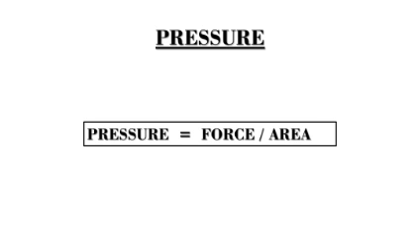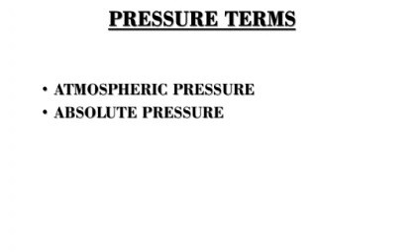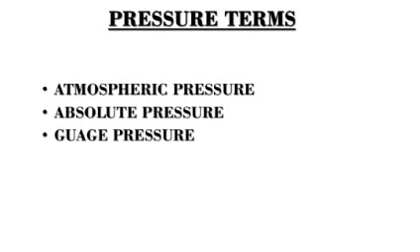But what are the different terms that we are using for pressure? First, as I said, atmospheric pressure. Second, absolute pressure. What is absolute pressure? There is a difference between absolute and gauge pressure that I will show you in the next slide. But for the information, in absolute pressure we consider atmospheric pressure, and in gauge pressure we neglect the atmospheric pressure and start our pressure readings from atmospheric.